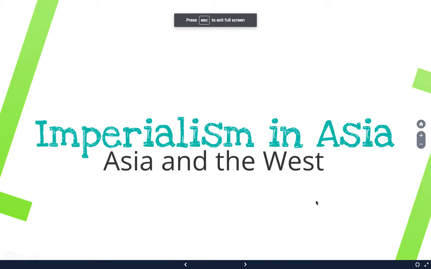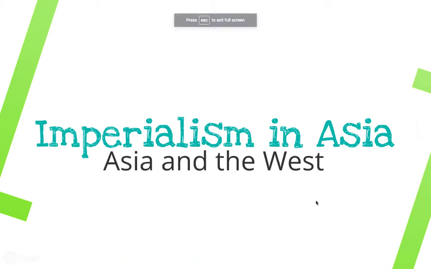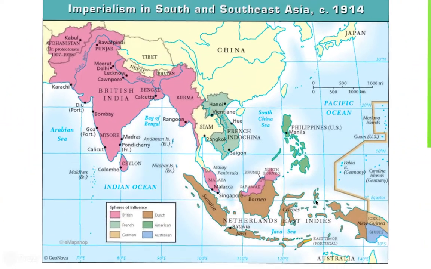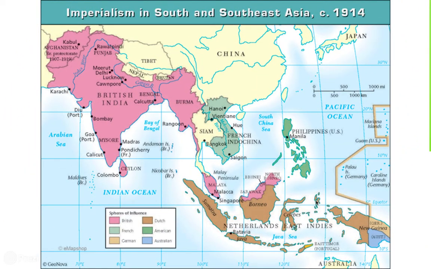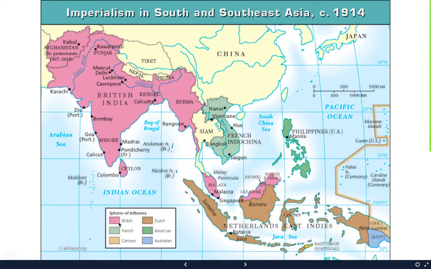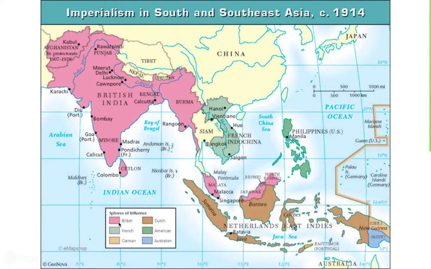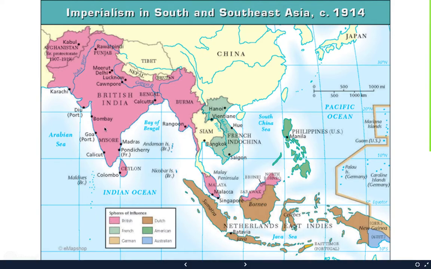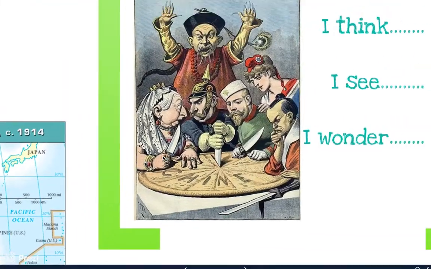Today we're going to talk about imperialism in Asia in relation to the West. If you look at this map here, you can notice that there are some color-coded countries. This is dealing with the spheres of influence. So when you take a look at this, you can see British India, French Indochina, the Netherlands East Indies, the United States Philippines. So if you take a look, you notice that these countries here are European or American countries that have taken over areas of Asia for competition.